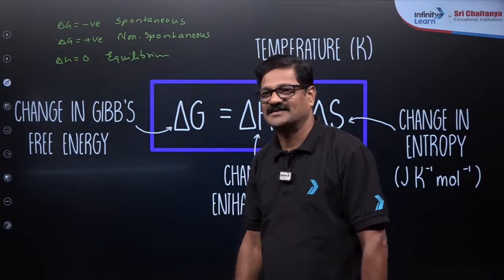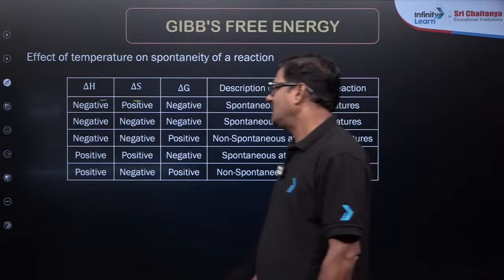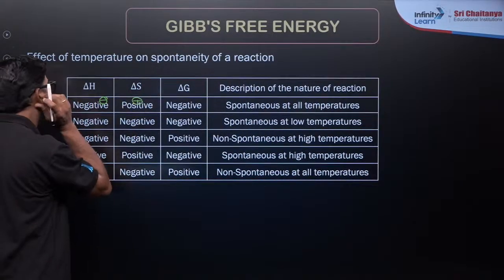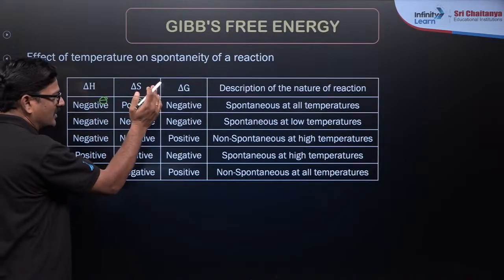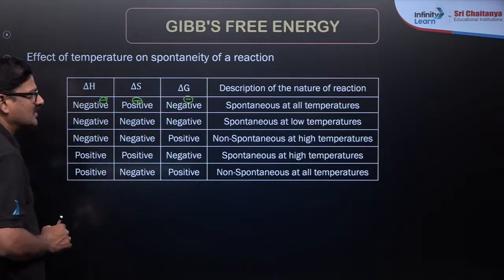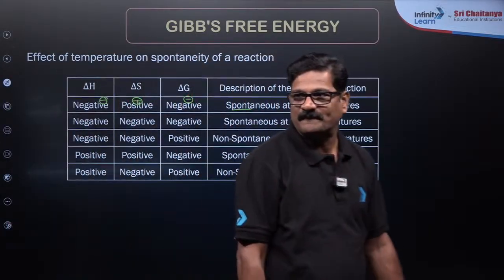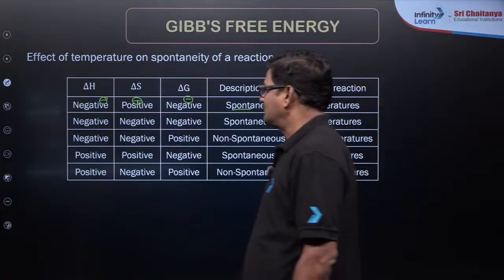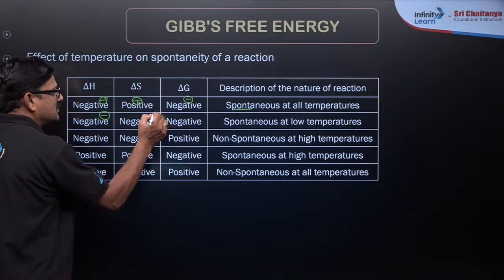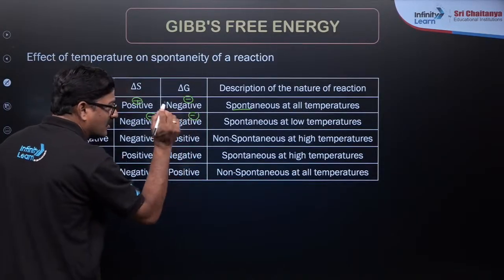Abhishek Raj, right? That's good. Now, if delta G is negative, delta S is positive. If you put delta G is equal to delta H minus T delta S, you will get delta G negative. When delta G is negative, it is going to be spontaneous. समझ में आ रहा है क्या? And here you can see, if delta H is equal to negative, delta S is equal to negative, and it is going to be negative when?